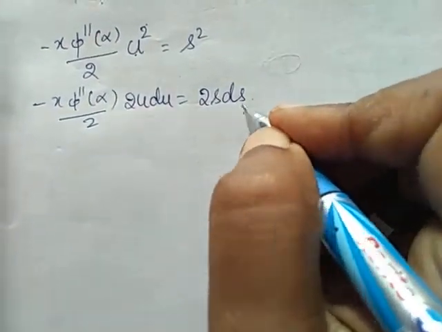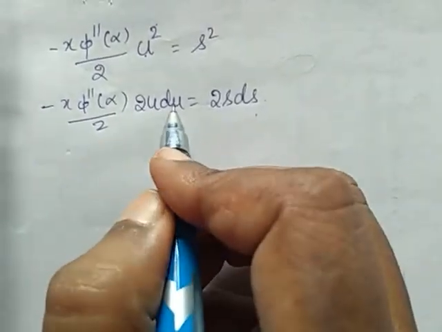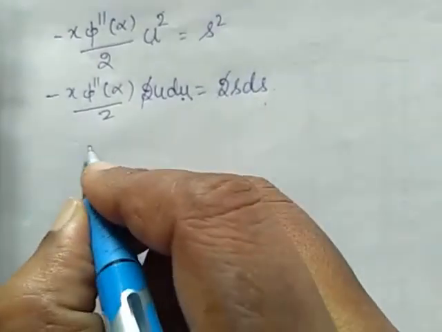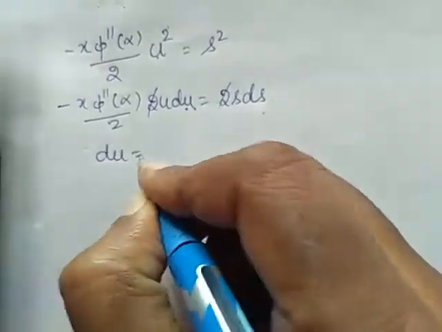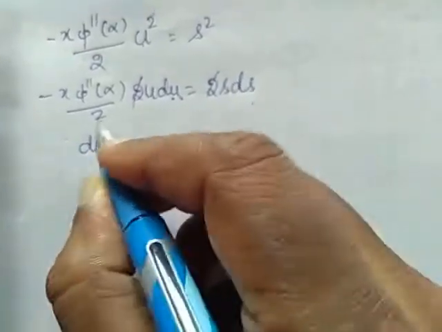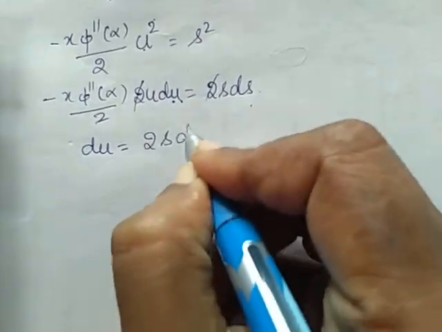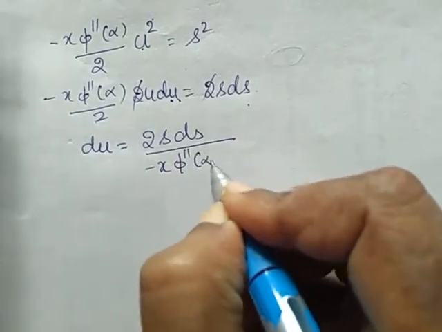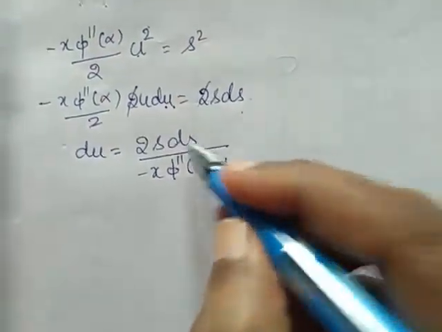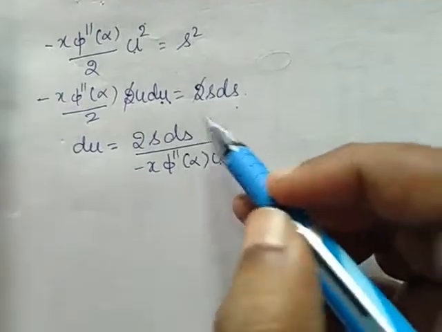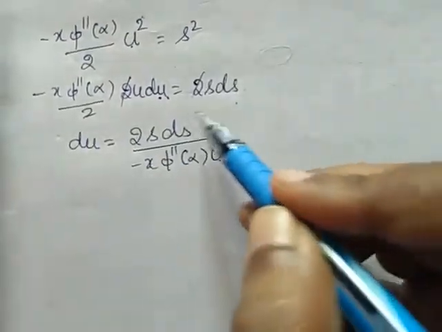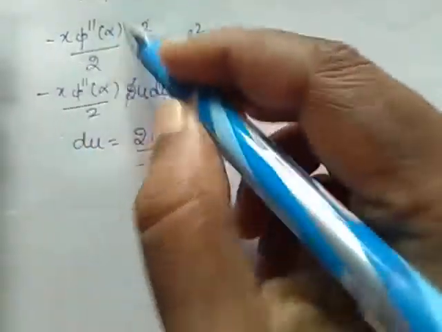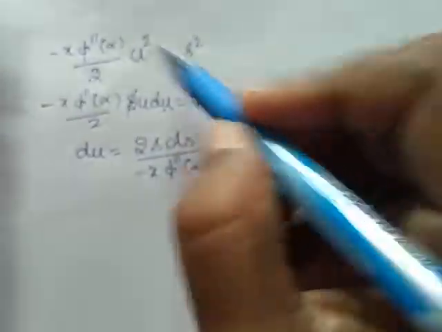So we will get du as 2s ds by minus x phi double dash of alpha u. So we have to find the u value also because this term should be in terms of s. So from here, s by u square is this.